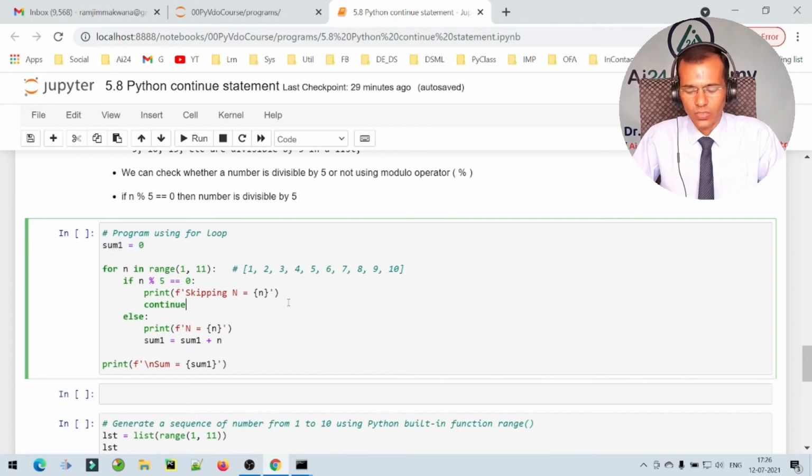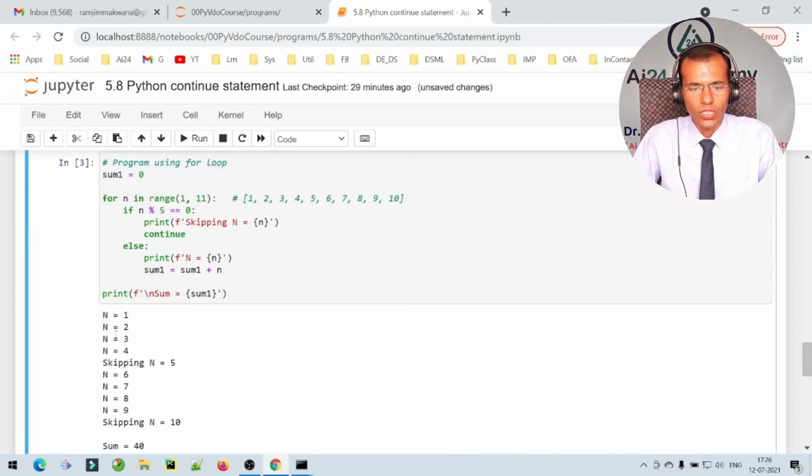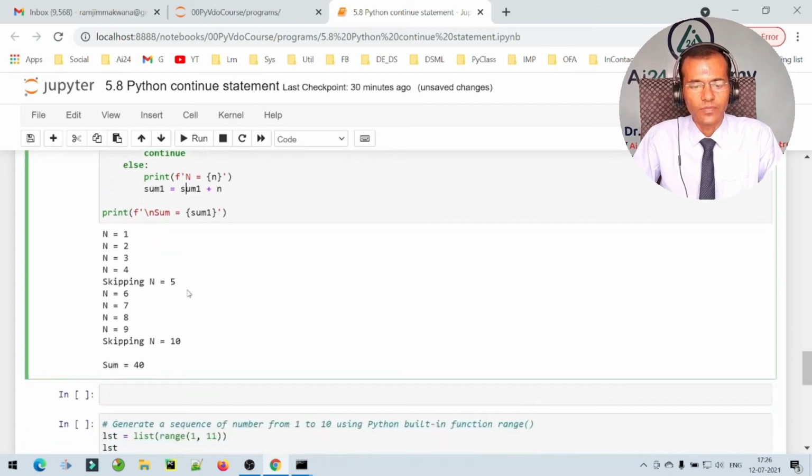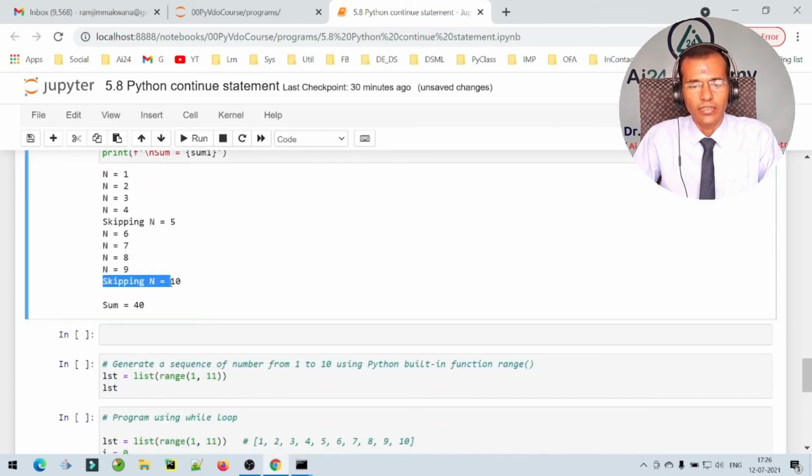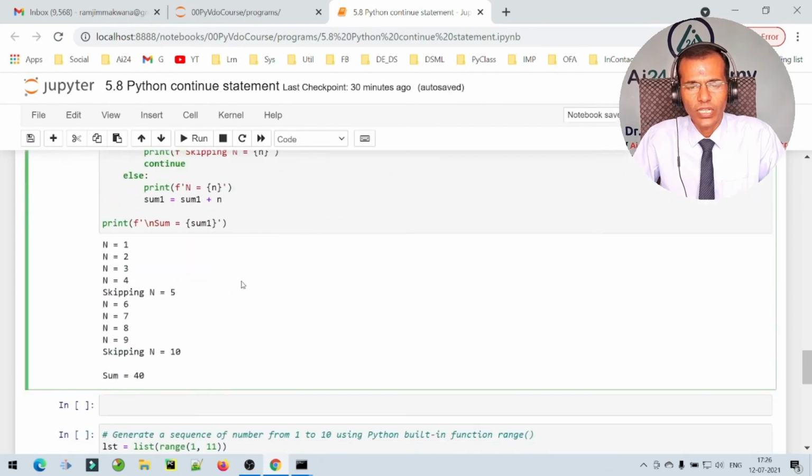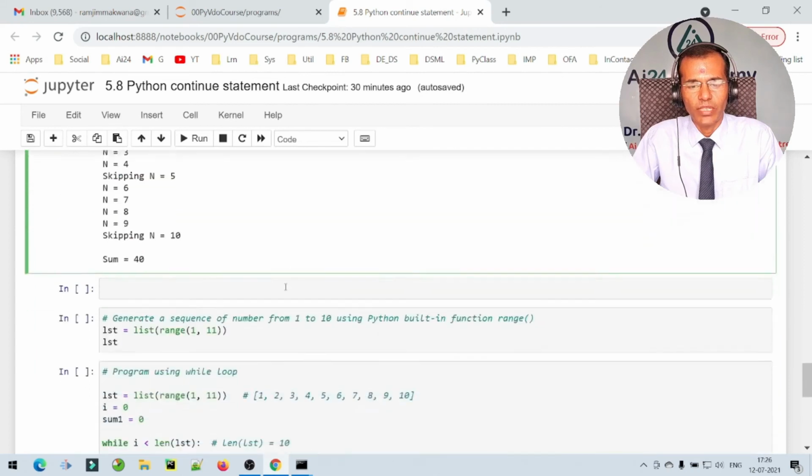Now let us run this program. So here we can see 1 2 3 4 5, and when the number is 5, then this message means number is divisible by 5, so it has printed this message, skipping n is equal to 5 and continue with the next iteration. But for 6 7 8, those numbers are printed and added, and finally number 10, that is the last number, is also skipped. So this is how we can use continue statement to solve problems and write Python programs.